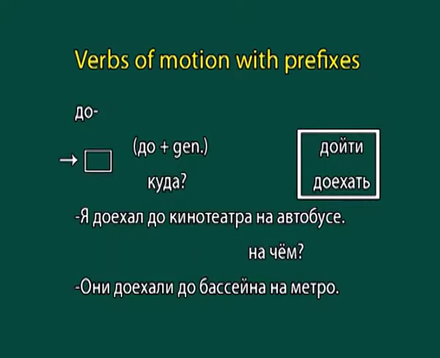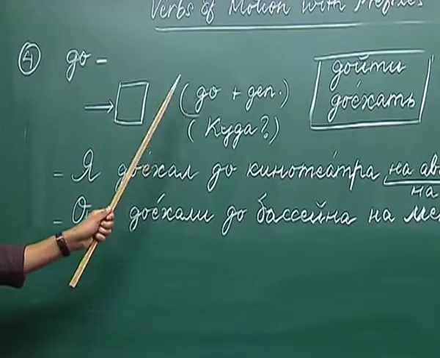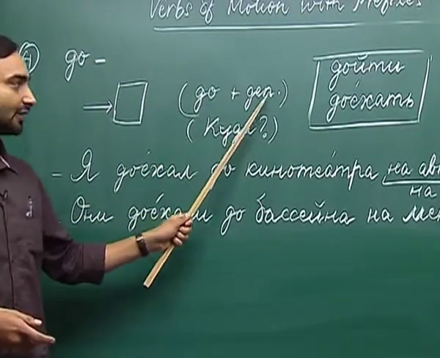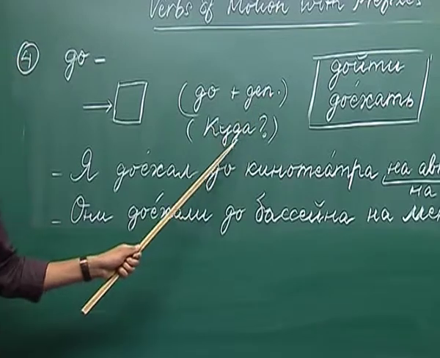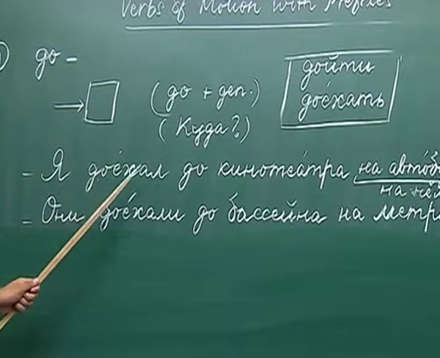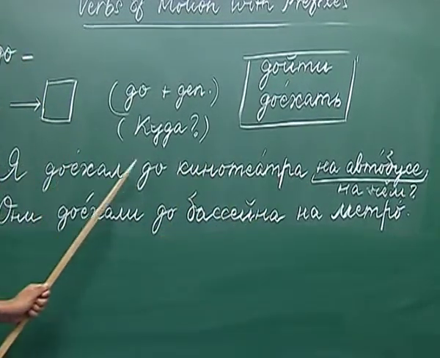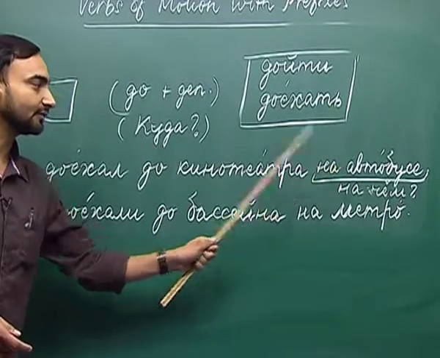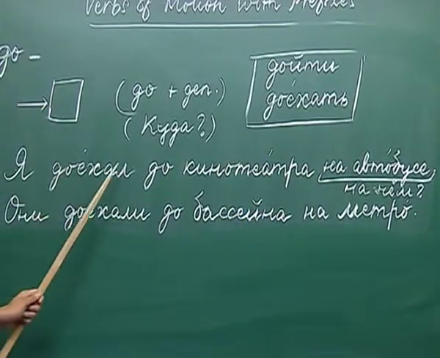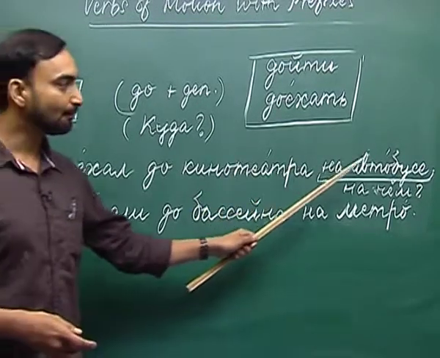До, when used with the verb of motion, requires the preposition до with the genitive case of a noun, and it will answer the question докуда. For example, я доехал до кинотеатра на автобусе. So, I reached the movie theatre on a bus.